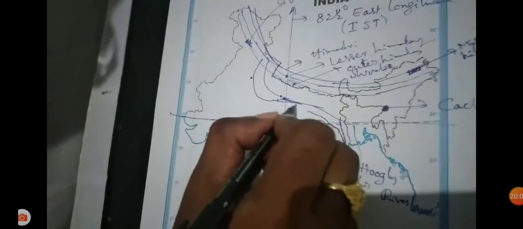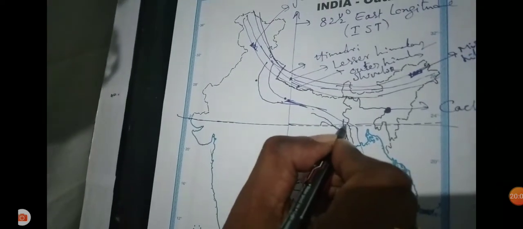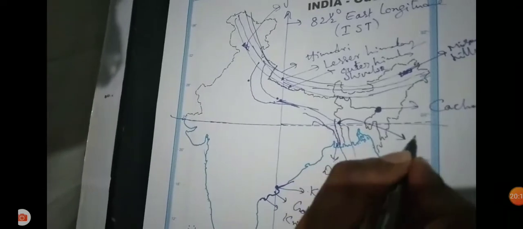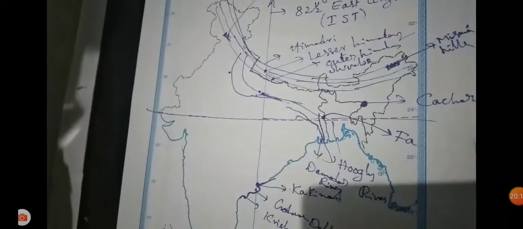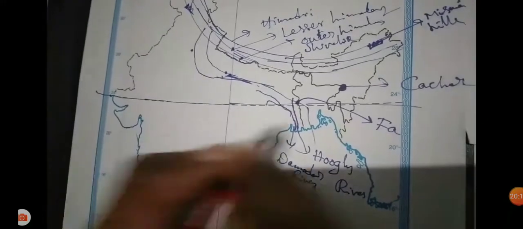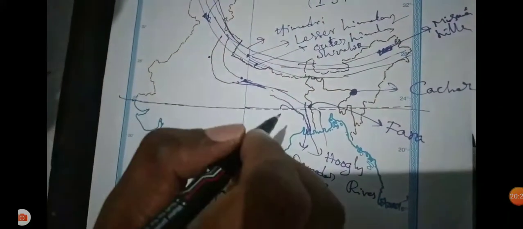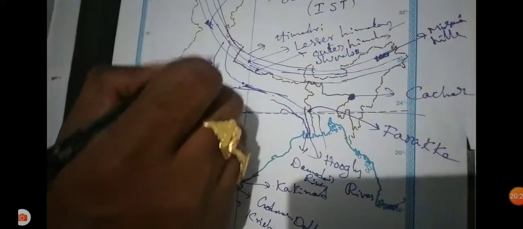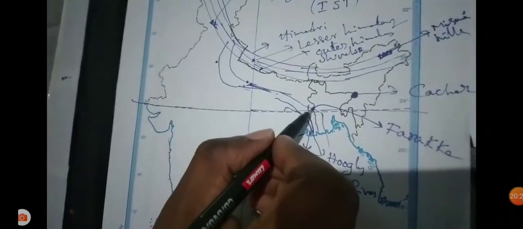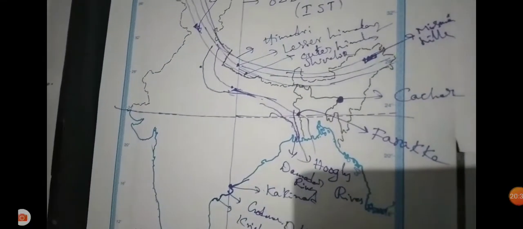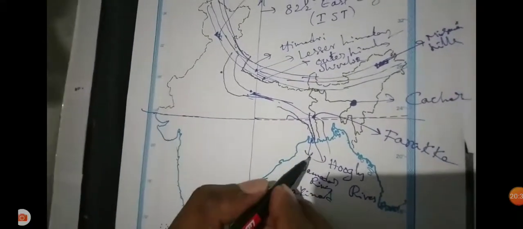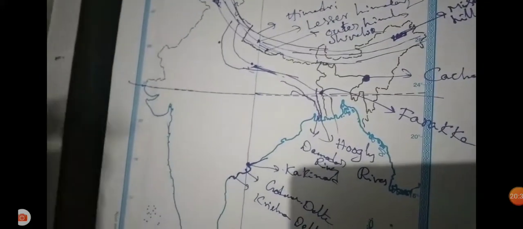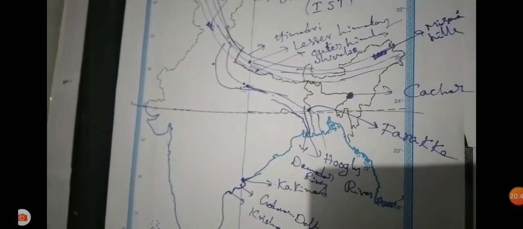The Ganga River moves towards the east and enters Bangladesh. That point is called Farakka. It is called the Ganga River's entrance place into Bangladesh, Farakka. There it is called Farakka. And the Hooghly River and Damodar River are the tributaries of the Ganga.